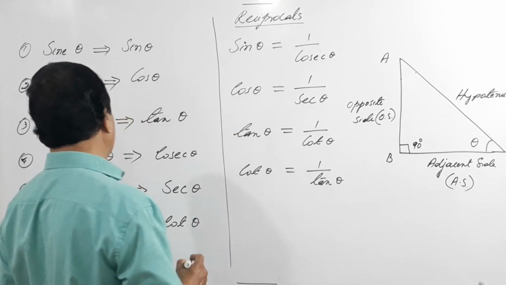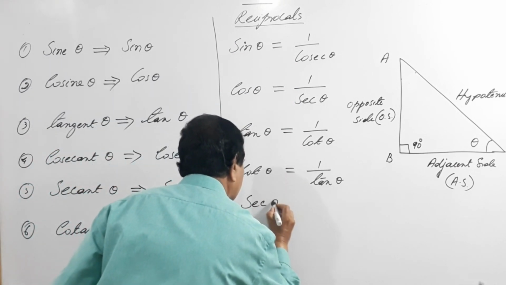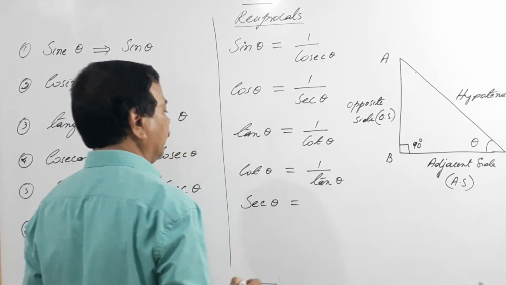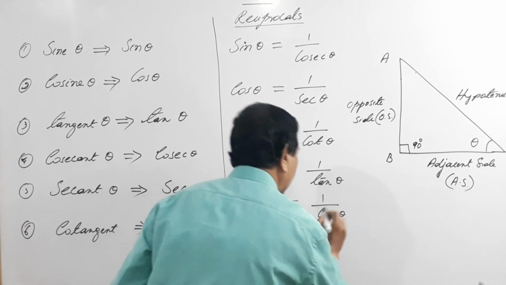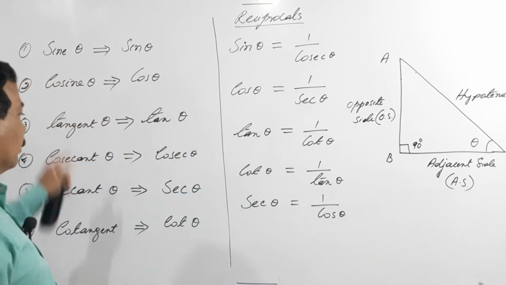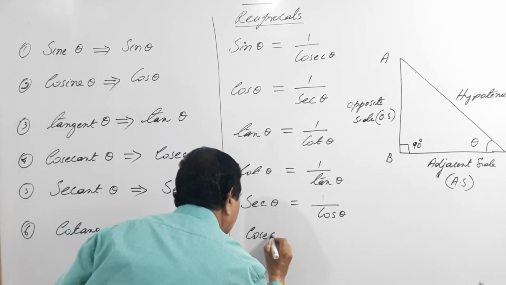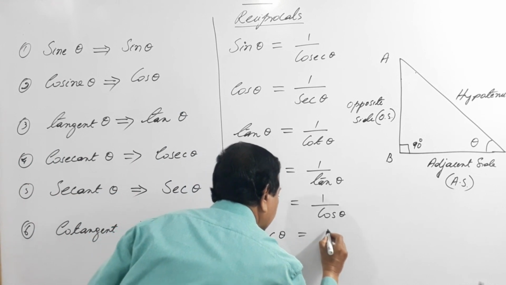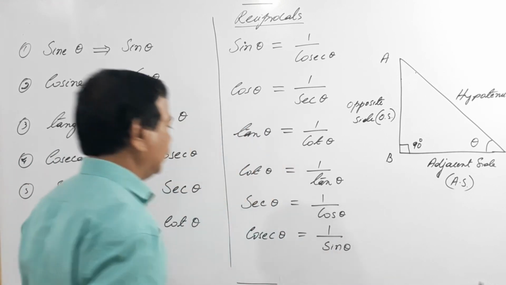Secant theta. The reciprocal of secant theta is 1 by cos theta. And lastly, we have cosecant theta. Cosecant theta is 1 by sin theta.